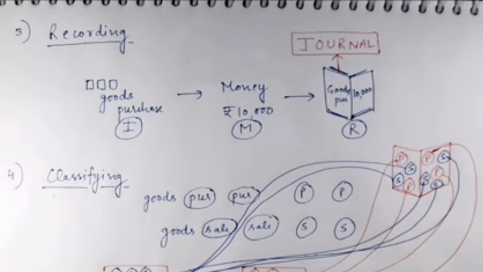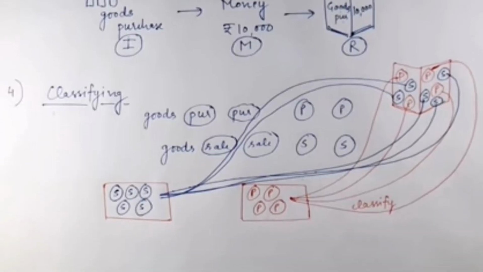Second, we check whether we can express this transaction in term of money. Yes, we know the price of goods, so we can express it in term of money. After that we record this transaction, and it is recorded in the journal, which is a recording book.